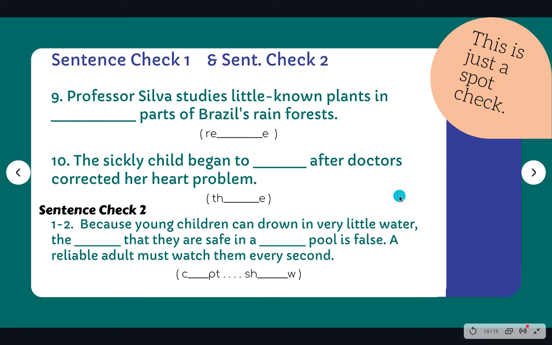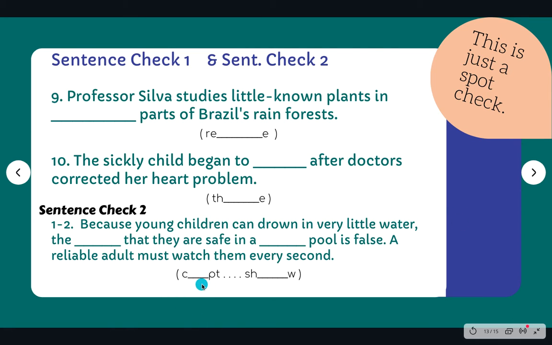She began to do well instead of being sick, right? All right, sentence check 2. This is at the bottom of page 82. 1 and 2. Because young children can drown in very little water, the something that they are safe in a something pool is false. A reliable adult must watch them every second. So this first word is going to start with a C, and it's a word that means the idea of something. And then this has to do with how deep the water or not deep the water is, right?